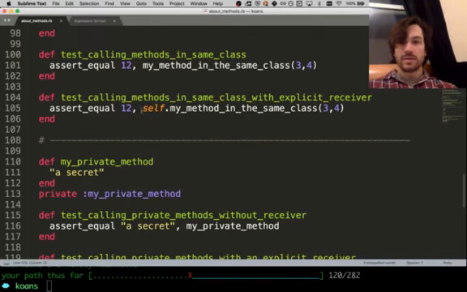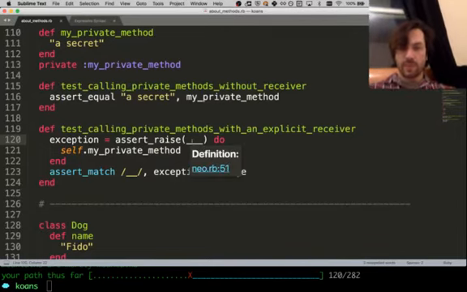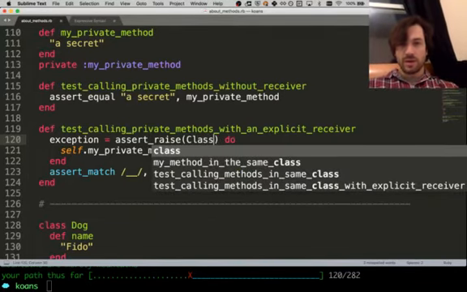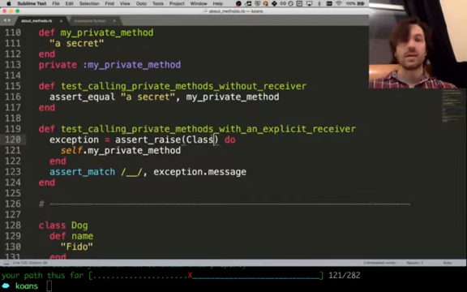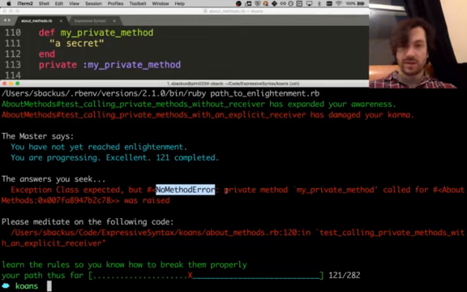Yeah, so you can call public methods on a class, but when you try to call a private method on a class, you get an error. Once again, I don't remember what exactly the error is. Let's just put something in here and let it tell us. No method error. Of course, that makes sense. It looks for the method, but it doesn't find it because it's private, so we get a no method error. Cool. And the message that we get is that it's a private method.